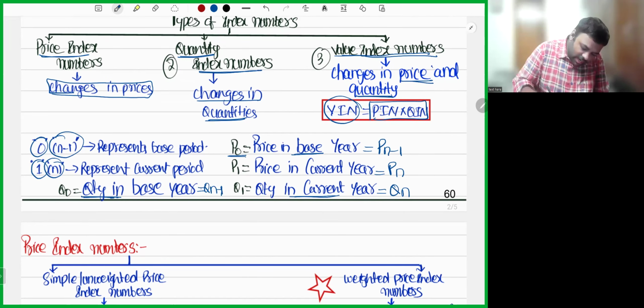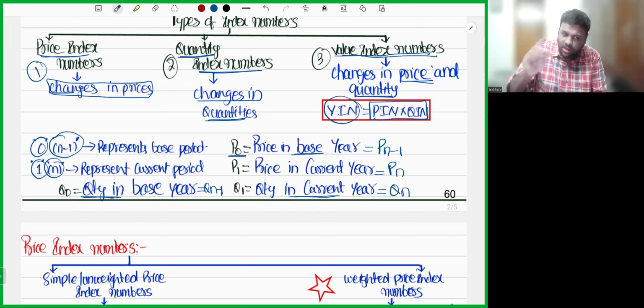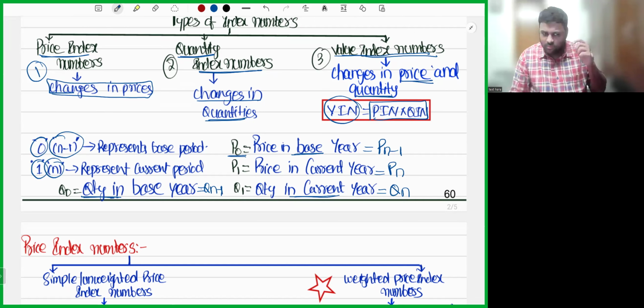Now, let's start with price index numbers. First, we'll complete price index numbers and sums on price index numbers, then quantity index numbers, then value index numbers and respective sums on that. After that, we'll see which index number is the best index number. Then there are two additional concepts we have to do. After that, we'll be done with the concept.